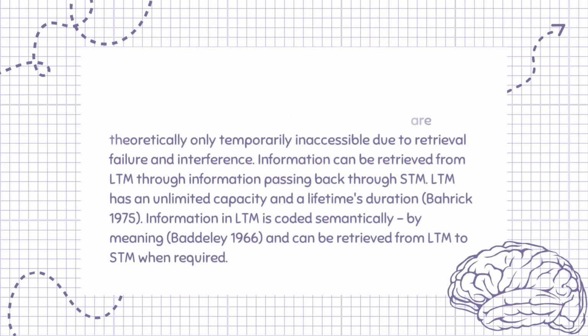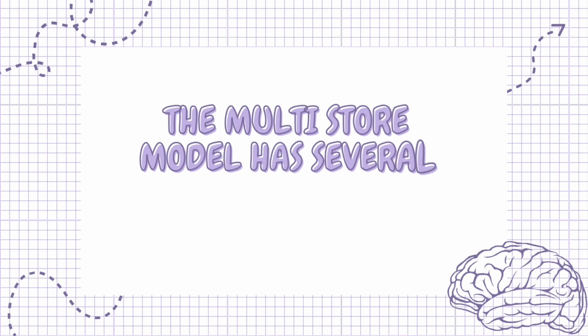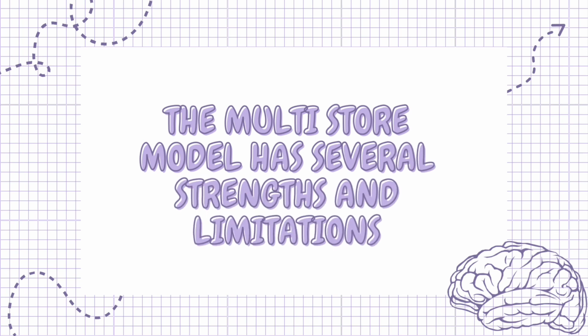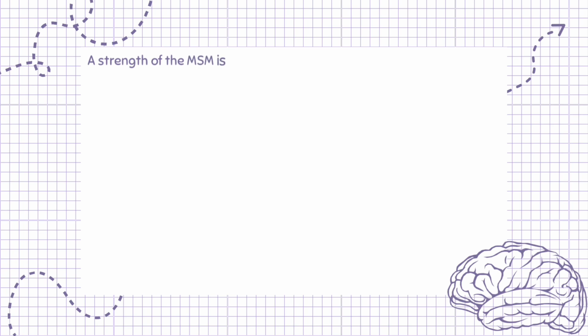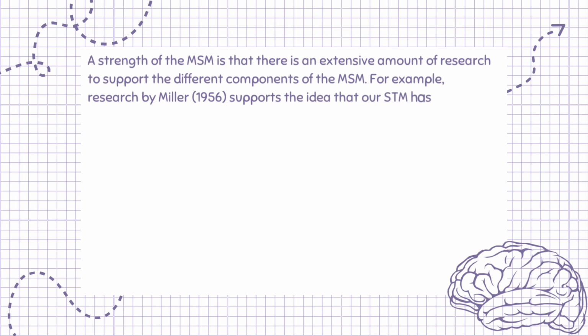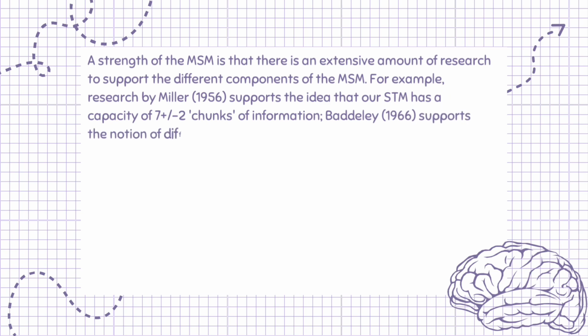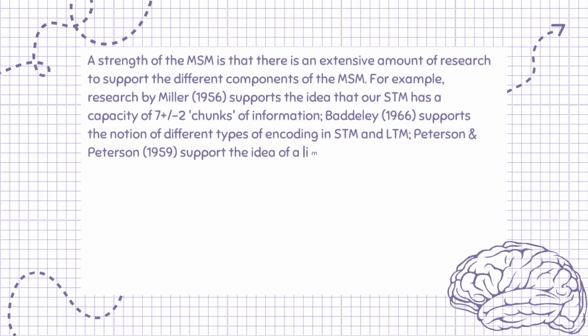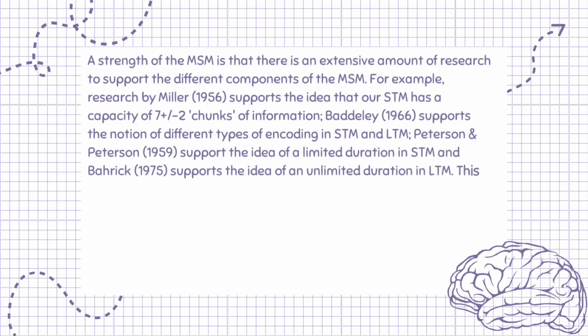The multi-store model has several strengths and limitations. A strength of the MSM is that there is an extensive amount of research to support the different components of the MSM. For example, research by Miller, 1956, supports the idea that our STM has a capacity of 7 plus or minus 2 chunks of information. Baddeley, 1966, supports the notion of different types of encoding in STM and LTM. Peterson and Peterson, 1959, support the idea of a limited duration in STM, and Bahrick, 1975, supports the idea of an unlimited duration in LTM.